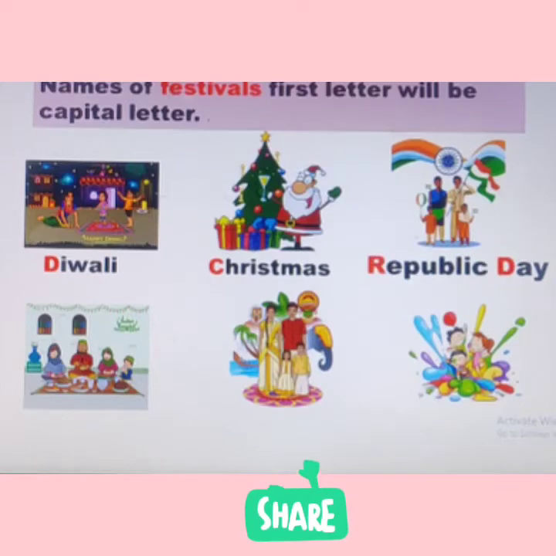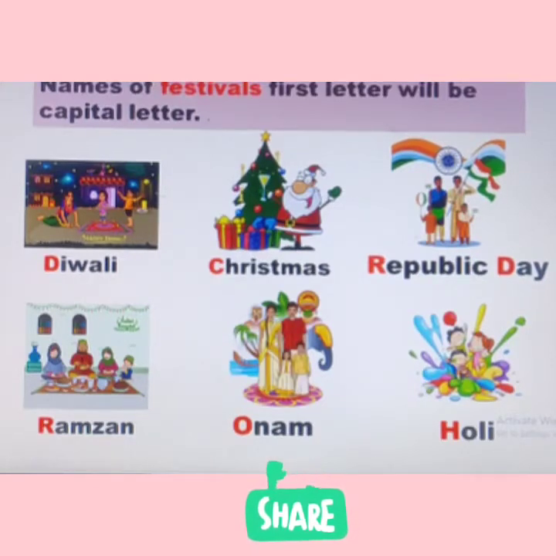Next is Republic Day. So here Republic, R is capital, and you have to write Day, D also in capital. The next one is Ramzan. R is capital. Next one is Onam. O is capital. It is a festival of Kerala. The next one is Holi. Oh, you all like to celebrate Holi, isn't it? You're all waiting to celebrate. Yes, so the first letter of Holi, H, is also written in capital. So remember children, whenever you write the names of festivals, you have to write the first letter capital. Don't forget it. Okay? Now, let's move on to the next slide.